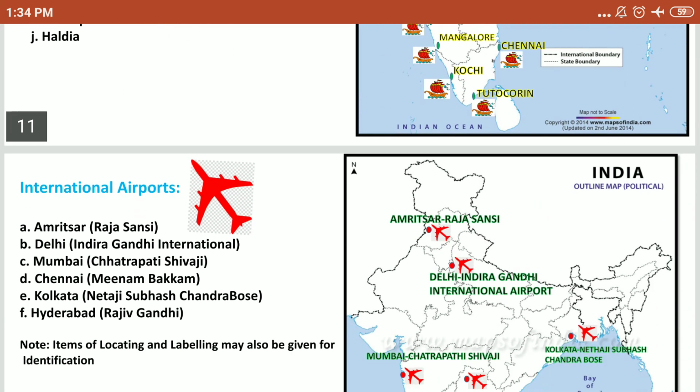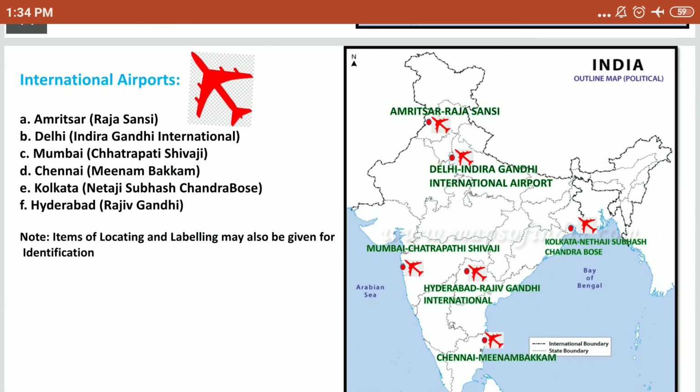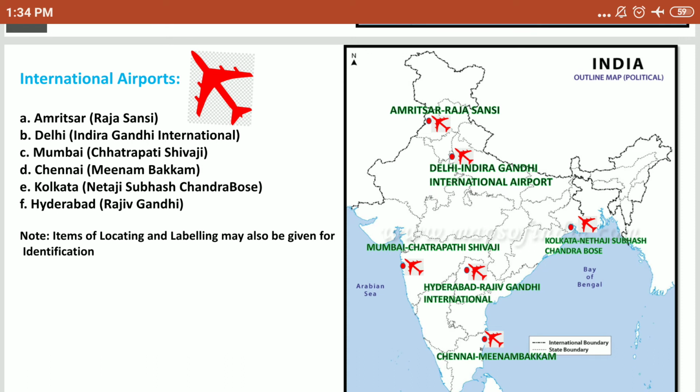And dear students, now very important, international airports. The names are as follows: Amritsar. The Amritsar International Airport is known as Raja Sansi International Airport. It is located in Punjab. Indira Gandhi International Airport is located in New Delhi. Chhatrapati Shivaji International Airport is in Mumbai. Meenambakkam International Airport is in Chennai. Netaji Subhash Chandra Bose, Kolkata, is in West Bengal. And Rajiv Gandhi International Airport is in Hyderabad, Telangana.